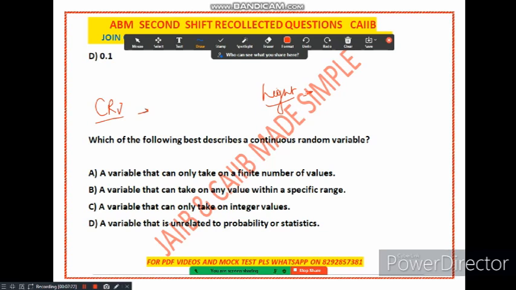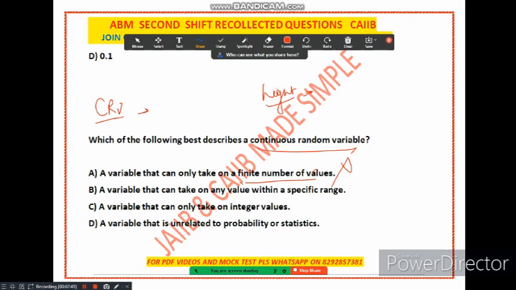So now in this case, which of the following describes a continuous random variable? Option A says that the variable can only take on a finite number of values. This is incorrect, because a continuous random variable can take an infinite number of values, right? So there is no finiteness in this case. It can take an infinite number of values. So option A is incorrect.